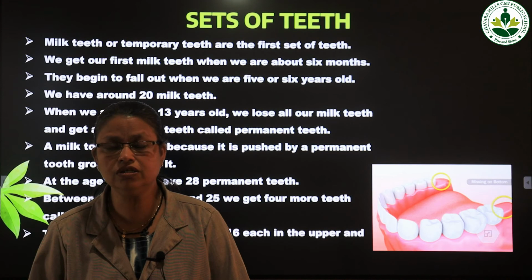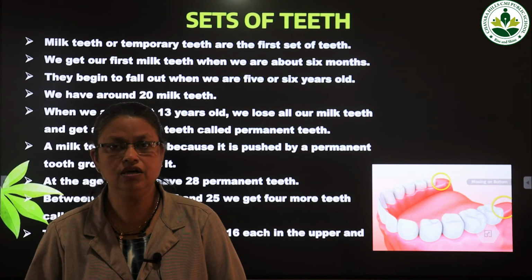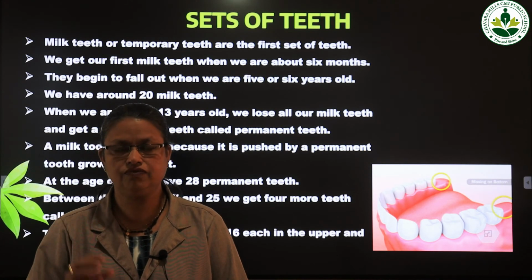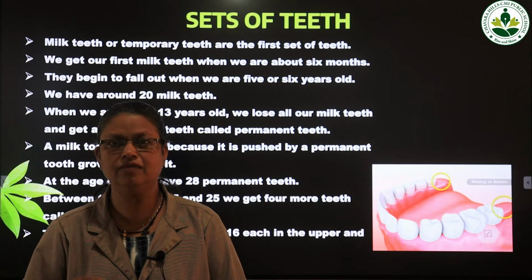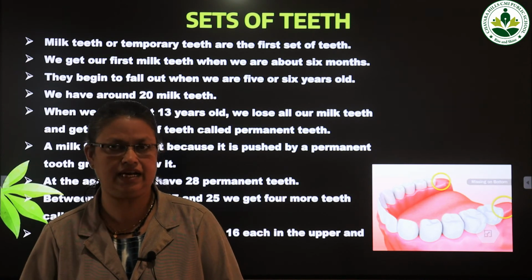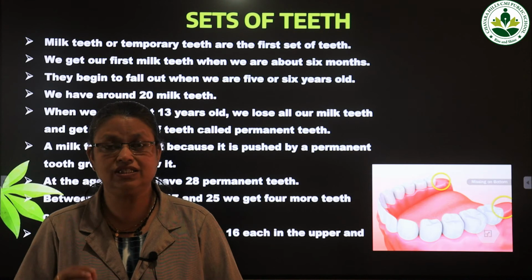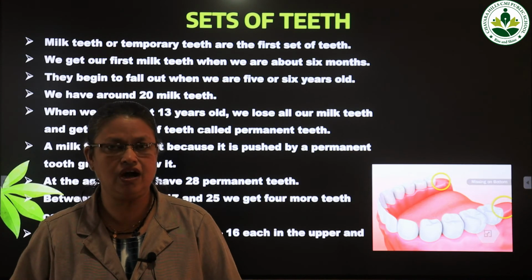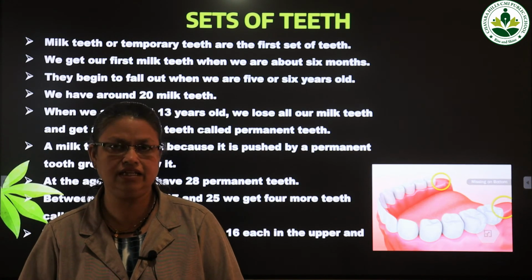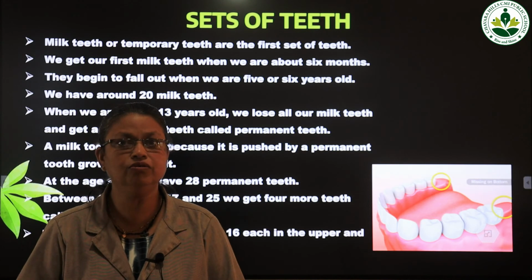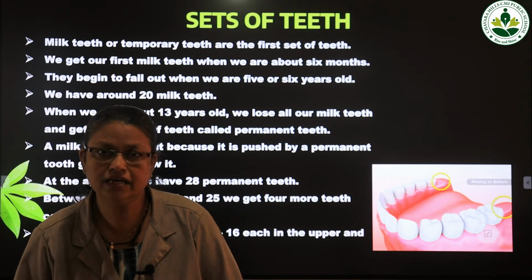Why? Because they fall out. When you reach 5 or 6 years, when you come to the first standard or the second standard, at that time your first teeth start to fall out, and instead of those teeth, new teeth will come. Those new teeth are the permanent teeth.